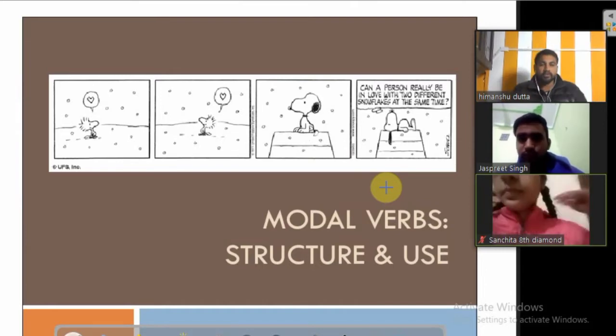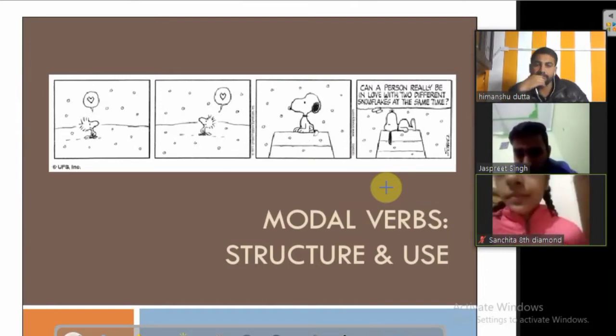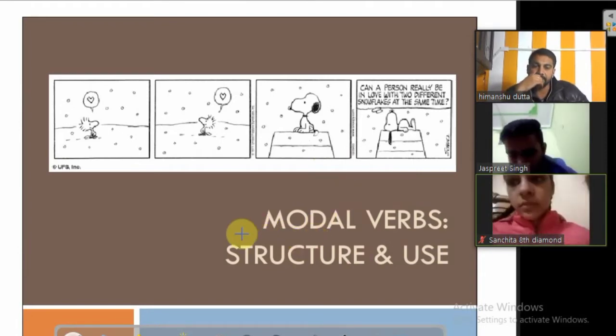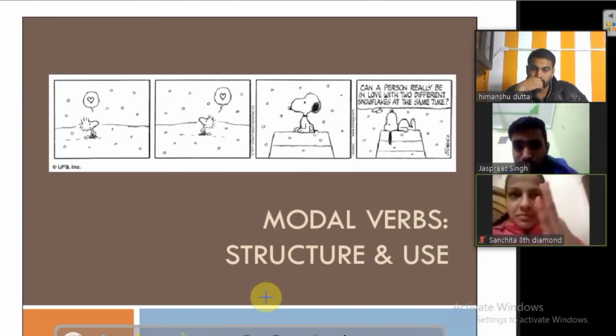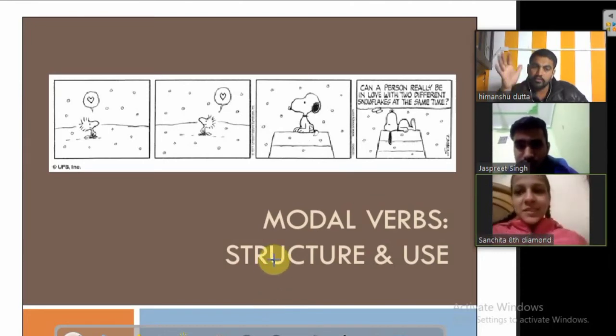Now, we're going to start with this particular concept, that is modal verb. What do you know about the modal verb? Let's talk about it. What do you know about it, Sanchita? I don't know. You don't know.